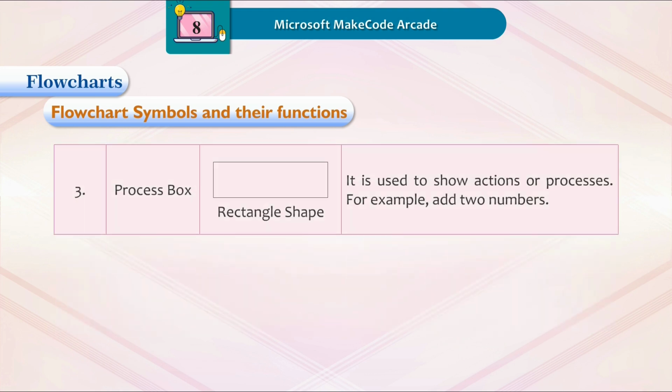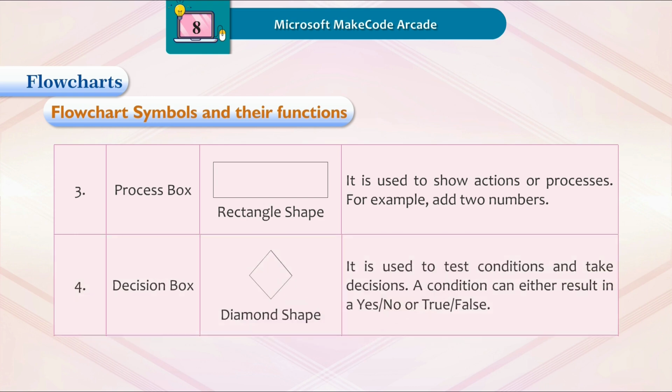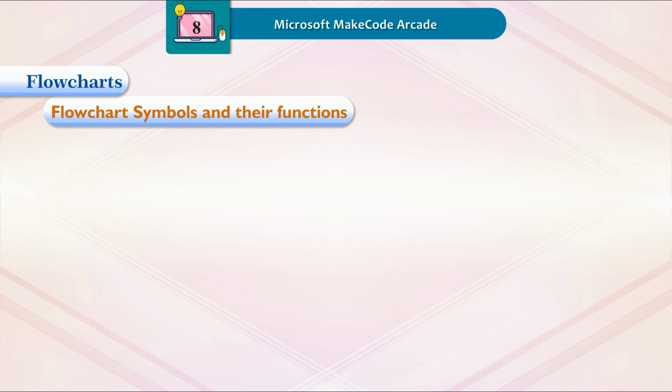3. Process box, a rectangle shape. It is used to show actions or processes. For example, add two numbers. 4. Decision box, a diamond shape. It is used to test conditions and take decisions. A condition can either result in a yes or no, or true or false.